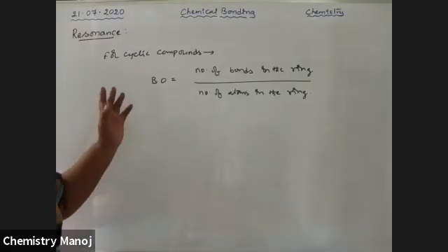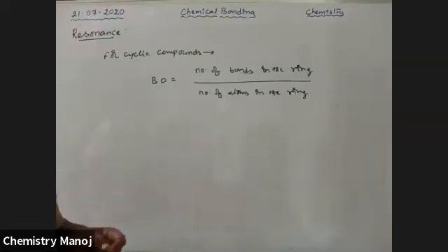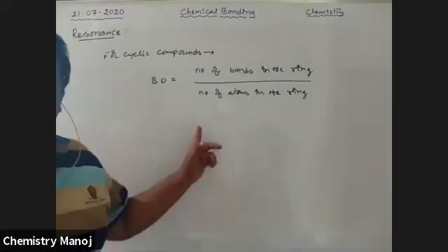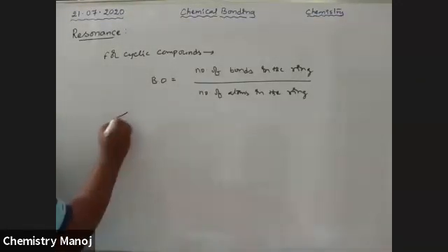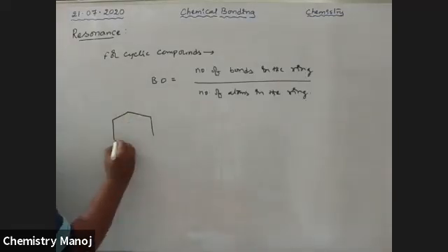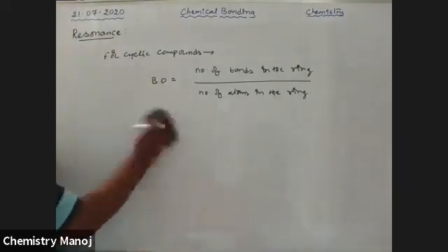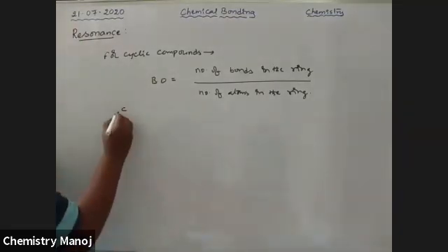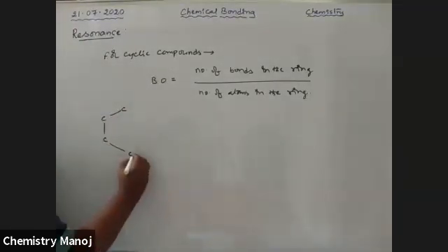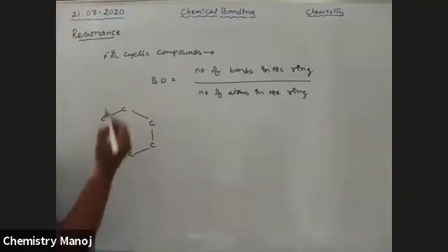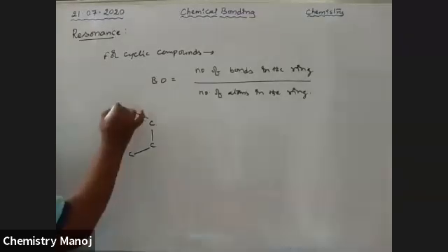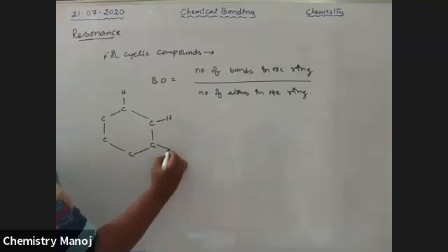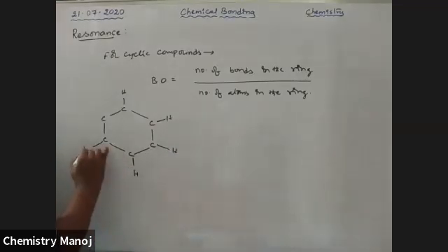So for CO3 2 minus, I already calculated the bond order. That is not a cyclic compound. But benzene is a cyclic compound. See here, this is benzene. I am writing it with atoms. These are the cyclic carbon atoms, each carbon connected with hydrogen.